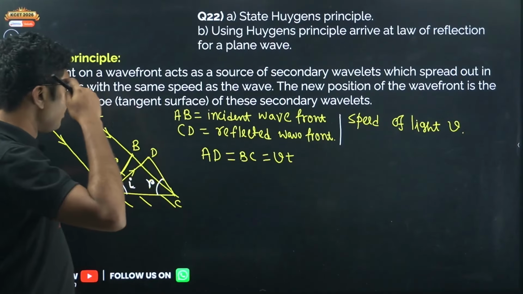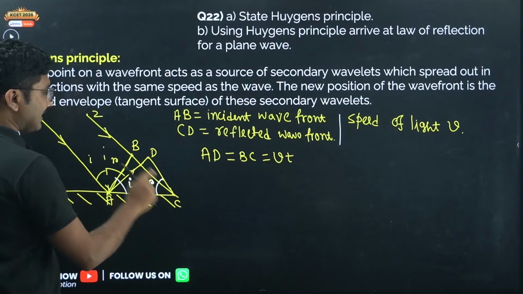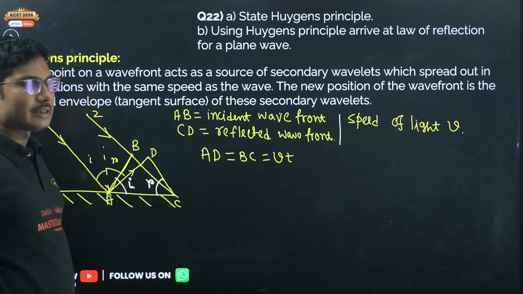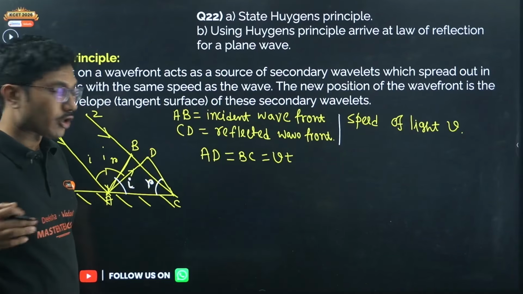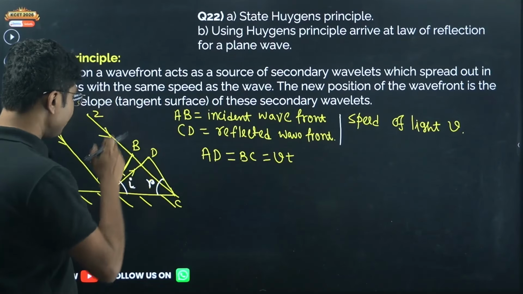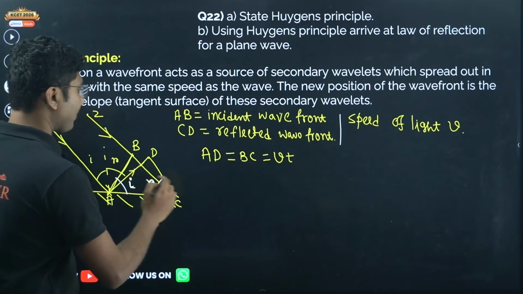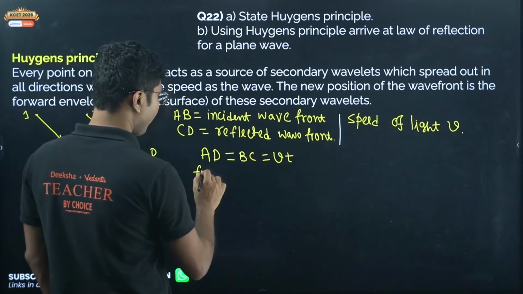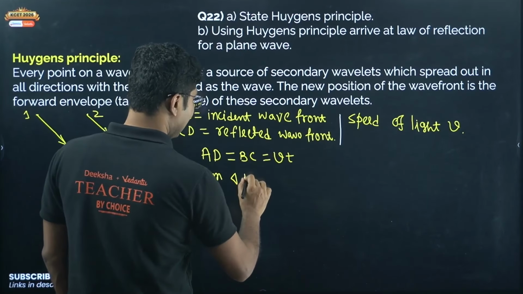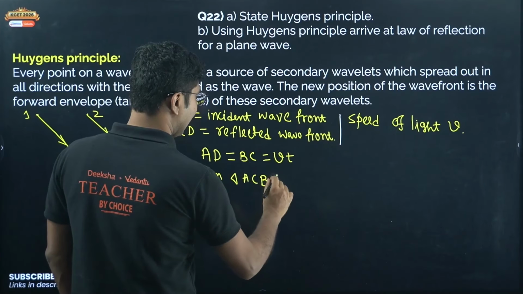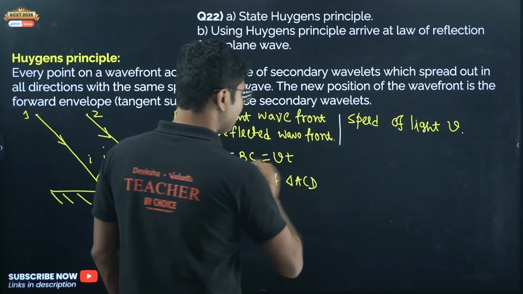Right, now what we have to do is show that these two triangles are congruent. Okay, ABC and ADC, these two triangles we have to show congruent. Now the order of the sides is important in the case of congruent triangles. So we will use ACB and ACD. So from triangle ACB and triangle ACD, these two are the triangles.